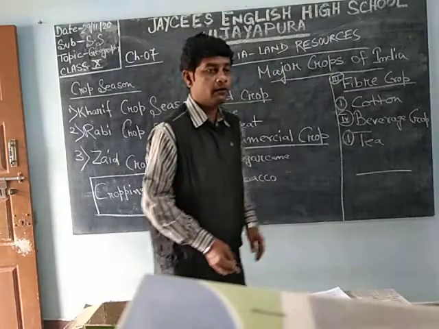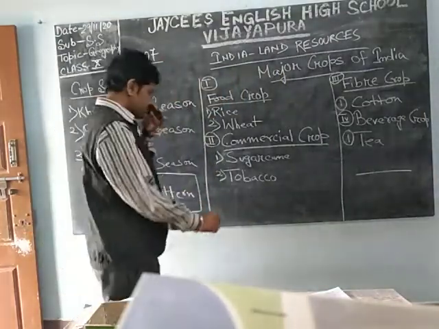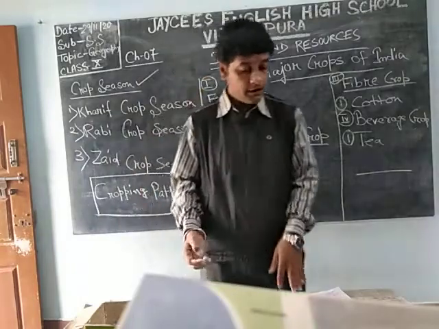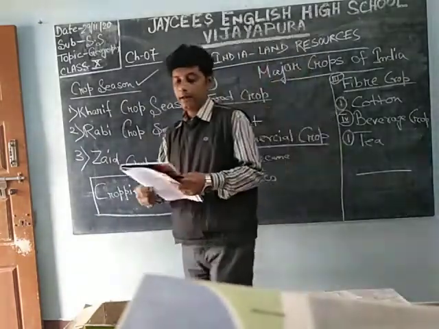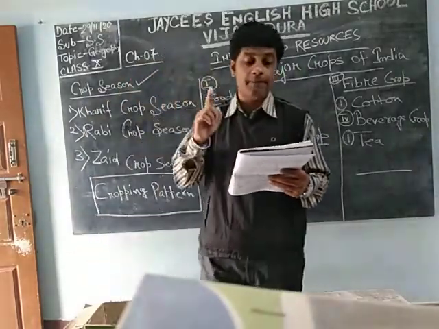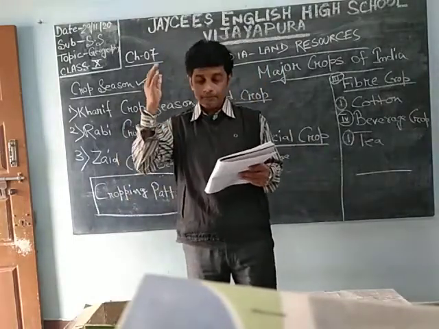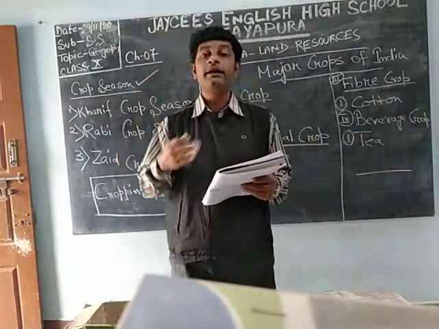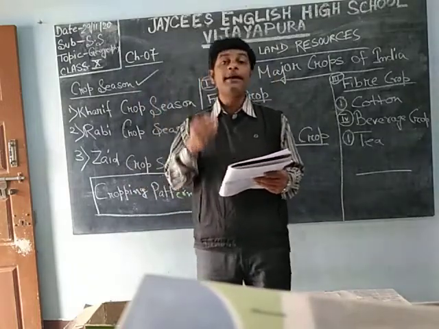Now today we will go first with the crop season. As per the season there are different types of crop. What is crop season? Cultivation of crop based on the season is called crop season. Different types of crops are cultivated in different seasons. So that is known as cropping season.